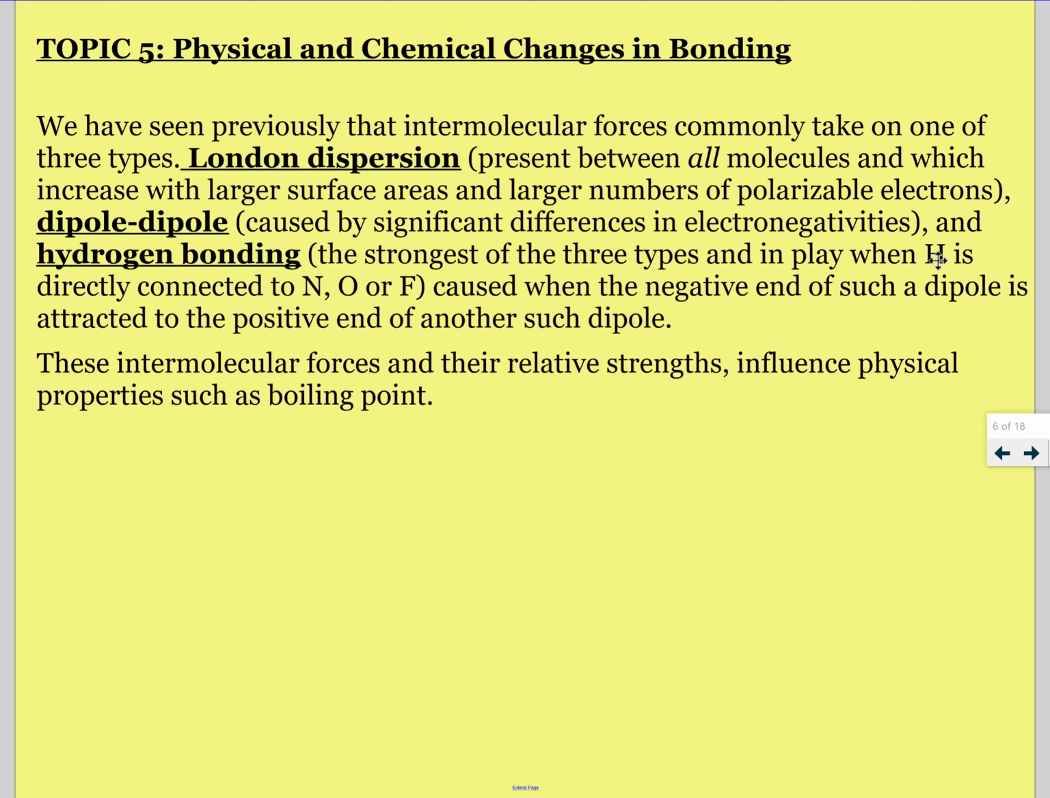And then, in water, they can have hydrogen bonding. This is not hydrogen bonding, that's a covalent bond. The hydrogen bond is when this hydrogen interacts with an oxygen's lone pairs. So this temporary intermolecular force is the hydrogen bond.